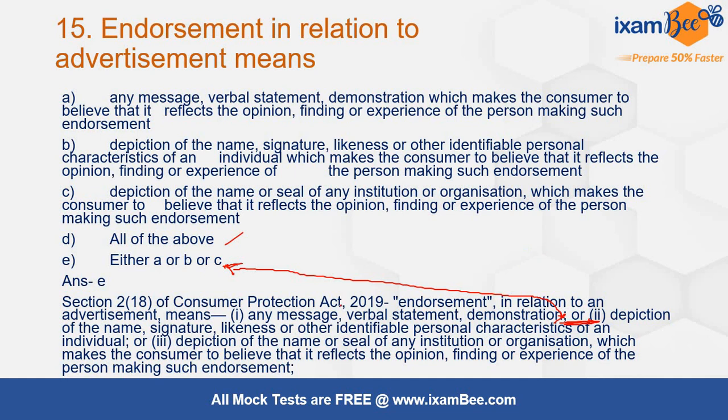In the provision it is clearly mentioned it can be this or this can be depiction of name, signature, anything relating to individual, or it can be depiction of name or seal of any institution. It can be any one of these.